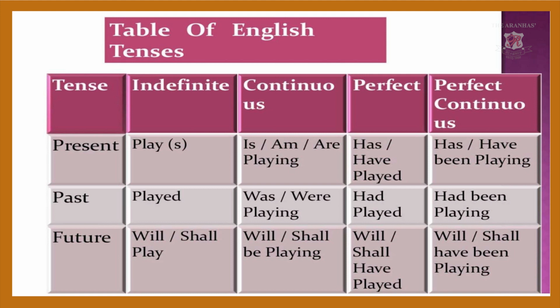Now when we go to future tense, we can use the word will, or there is an option to use shall also. Will play or shall play. Then for future continuous it will be will or shall be playing. Then it will be will have played or shall have played. Here also, it will always be have. Just remember it is not has over here. It will continuously be have. Then again it will be will or shall have been playing.